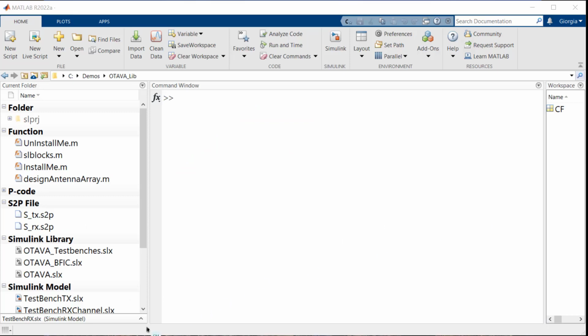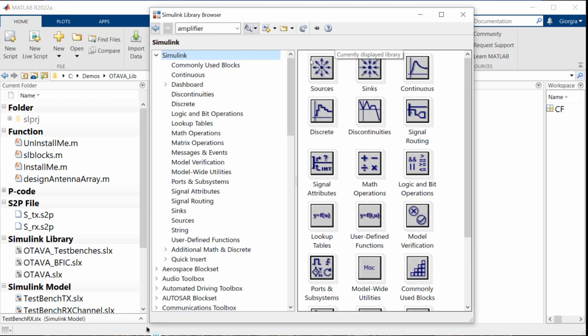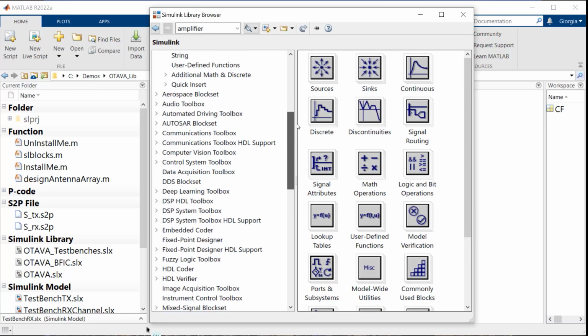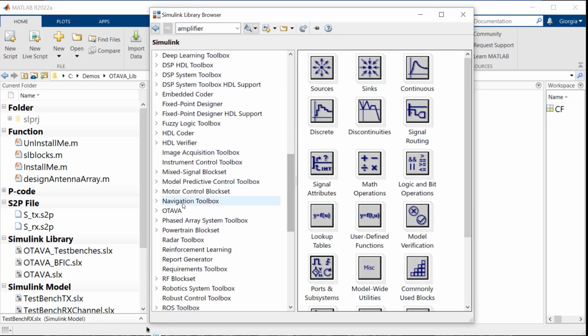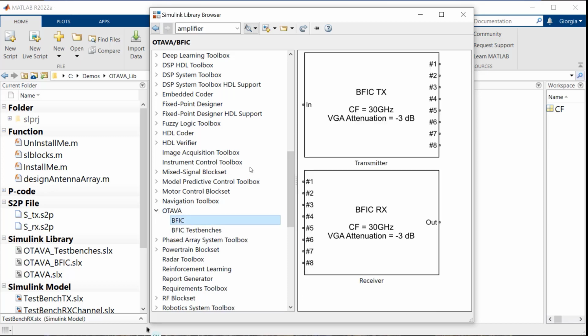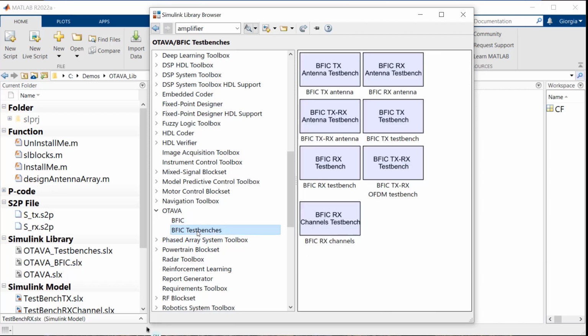So let's go to MATLAB. When you open the installation folder after you install the model, you will see 3 Simulink libraries: the Ottava library and 2 sub-libraries, the BFIC models and the test benches. But more conveniently, after installation, if you open the Simulink library browser, you will find the Ottava library, as well as the BFIC sub-library with the transmitter and the receiver ready for instantiation, and as well the sub-library with all the test benches, some of them that Cecile described.